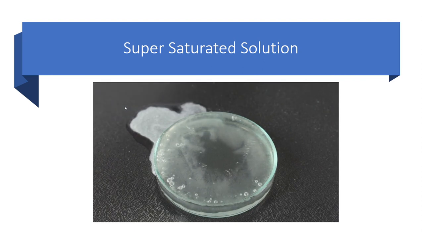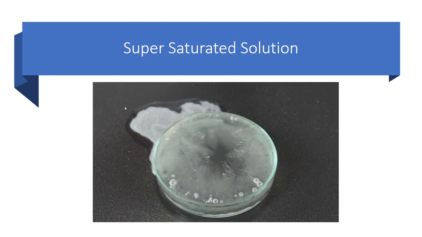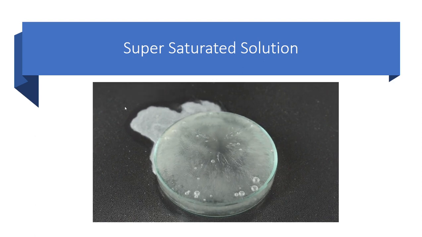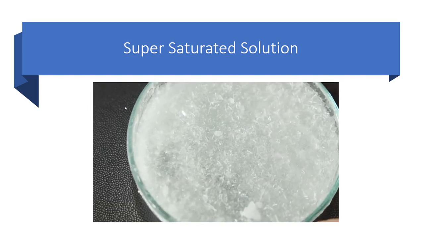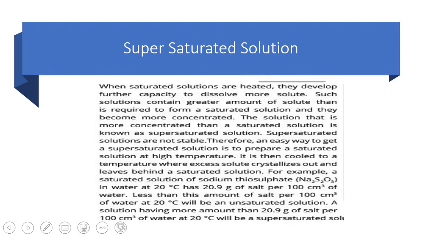So what is supersaturated solution? The solution that contains more amount of solute as compared to the saturated solution. And how do we make a supersaturated solution? By heating the saturated one. See, all the solution has turned into crystals. So when we heat a saturated solution, what happens? It develops the capacity to dissolve more solute and because of that we call the solution supersaturated.